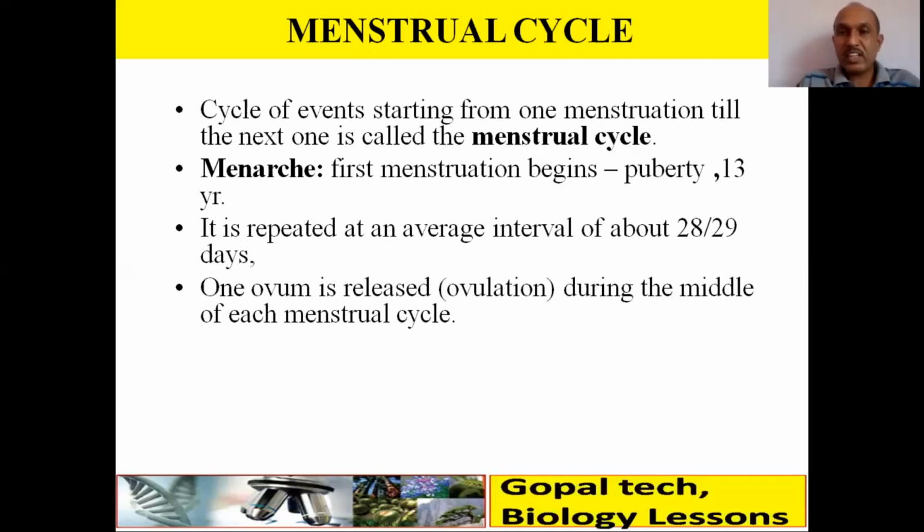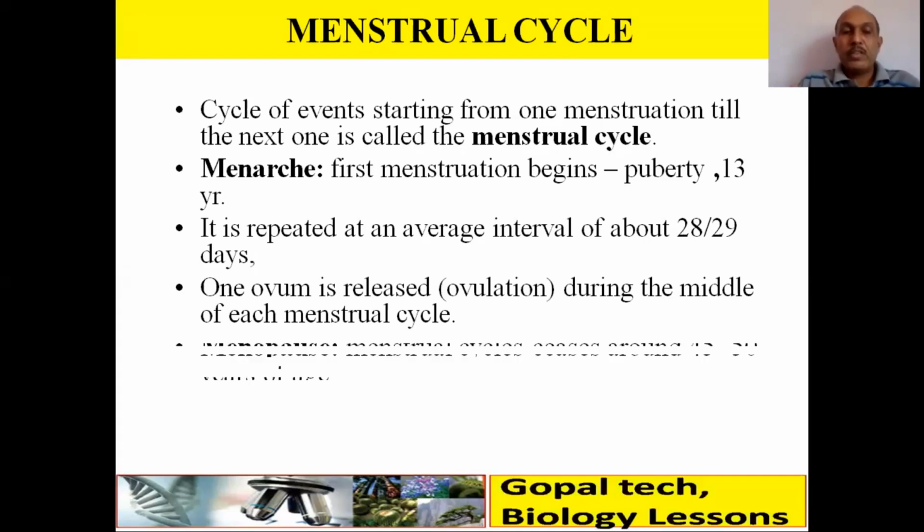If the cycle is 28 days, it is the 14th day. Then menopause. The menstrual cycle stops, ceases. That is called menopause, and it is around the age of 45 to 50 years.